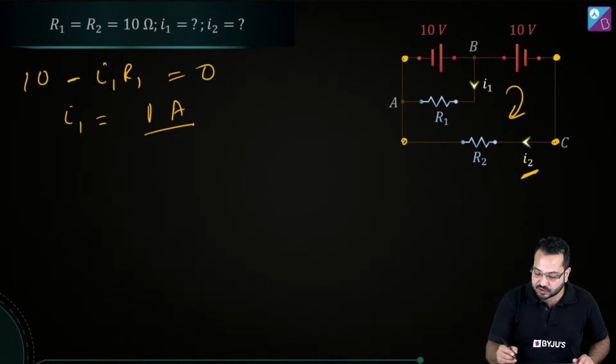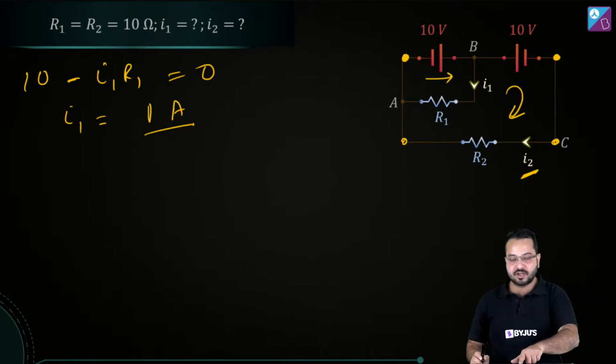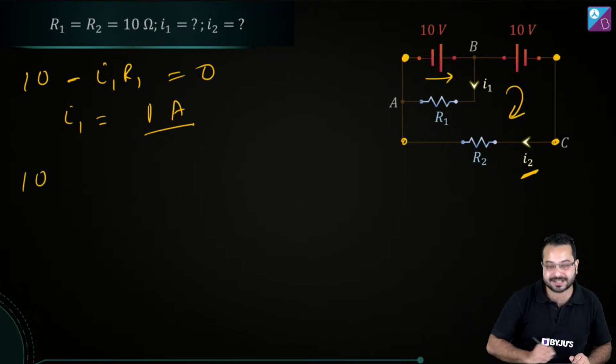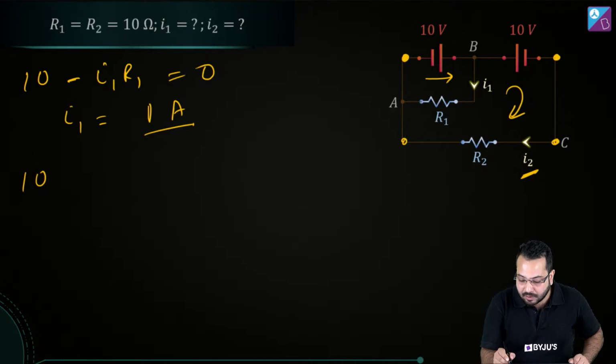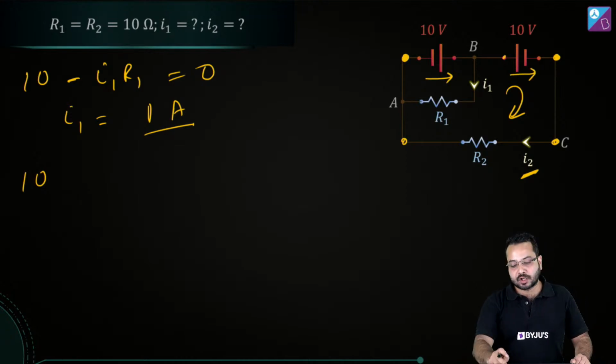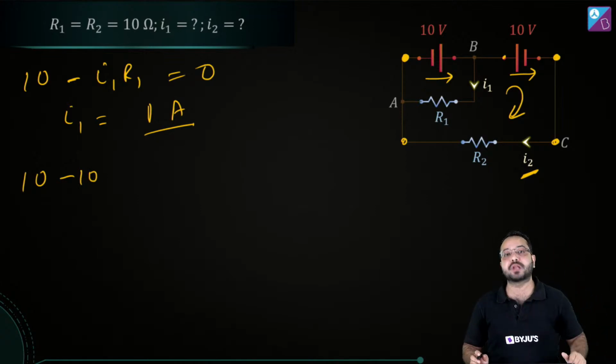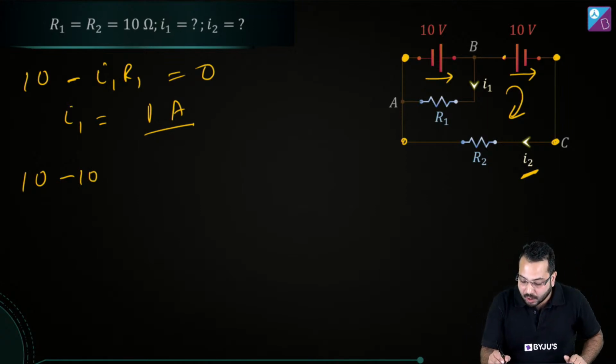Okay, so I'm going to start from here. Now when I start from here, I'm going from the negative terminal of the battery to the positive terminal. So I will have to write plus 10. Now I'm here. Now I'm going across this battery, from the positive terminal to the negative terminal. So this is going to become minus 10, because I'm going from positive terminal to negative terminal.